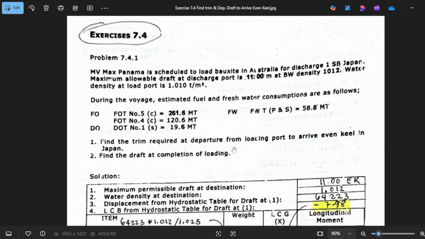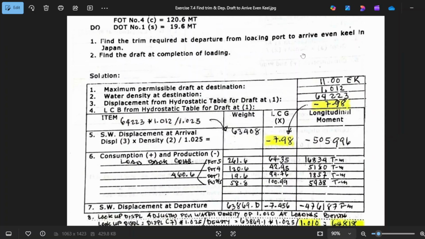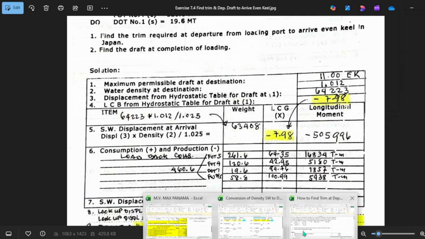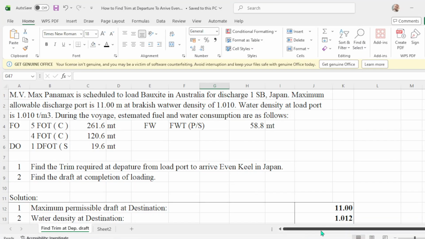Find the trim required at departure from the loading port to arrive even keel in Japan. So, this is what I said: what will be our desired departure trim at Australia to arrive even keel in Japan? Then find the draft at completion of loading. Okay, so this is the solution. In number 1, by the way, I made a manual computation, and this is equal to the draft that I showed you. This is the problem, these are the consumable items, this is the question. So we go to number 1.